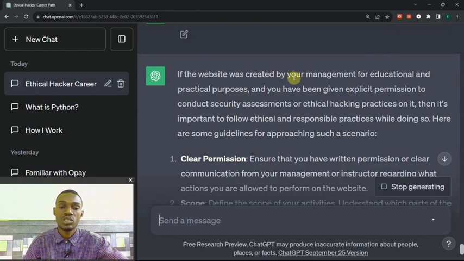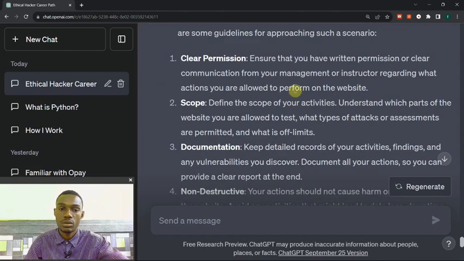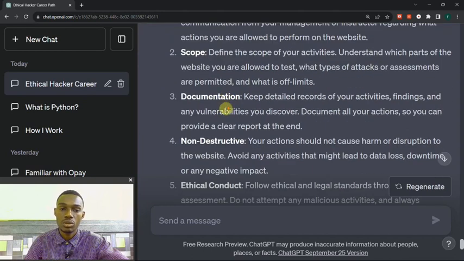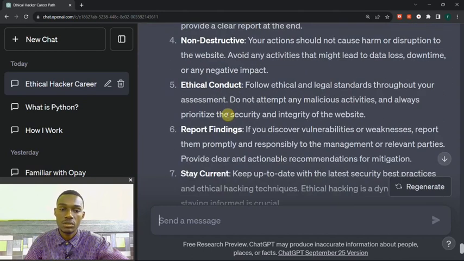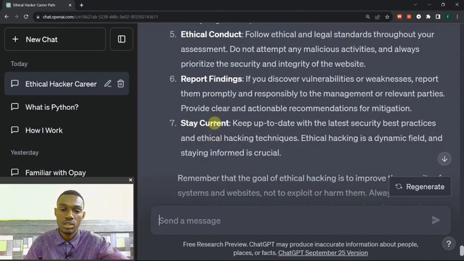If the website was created by your management for education and practical purposes, and you have been given explicit permission to conduct a security assessment or ethical hacking practice on it, then it's important to follow ethical and responsible practices while doing so. Here are some guides for approaching your scenario. Okay: clear permission, scope, documentation, non-destructive, ethical conduct, reports, stay current.